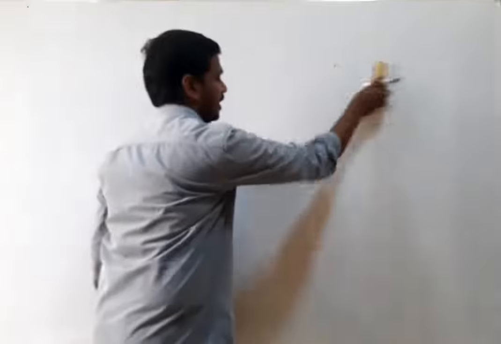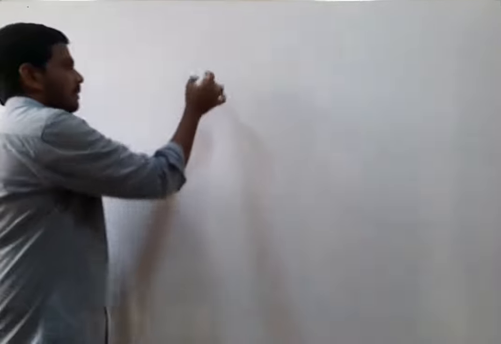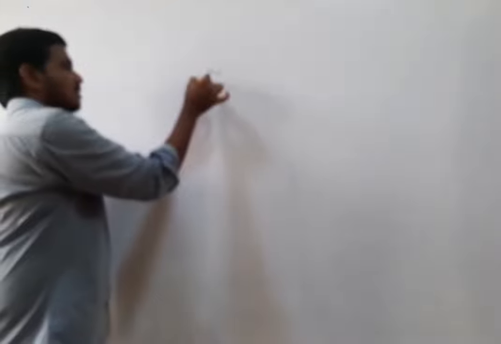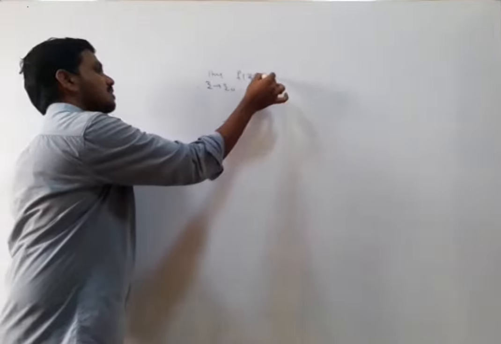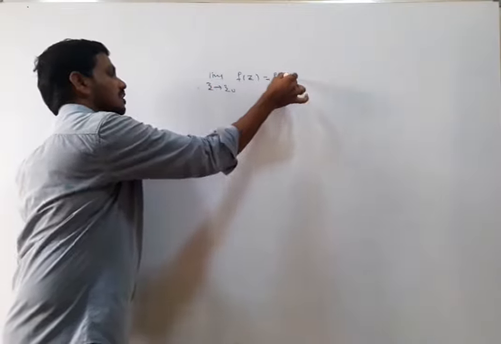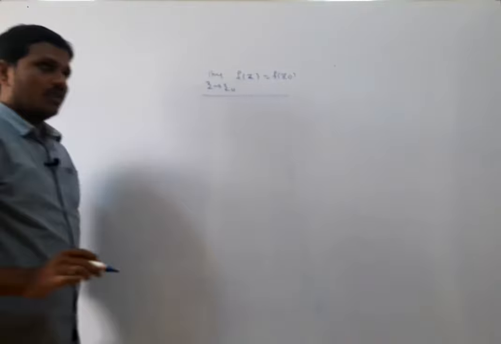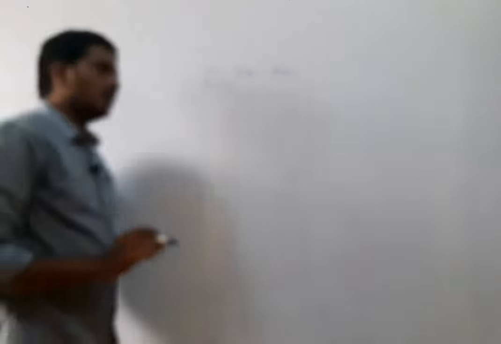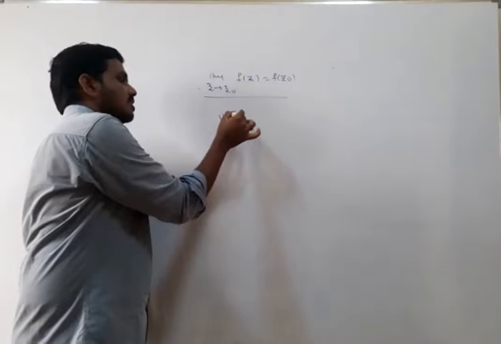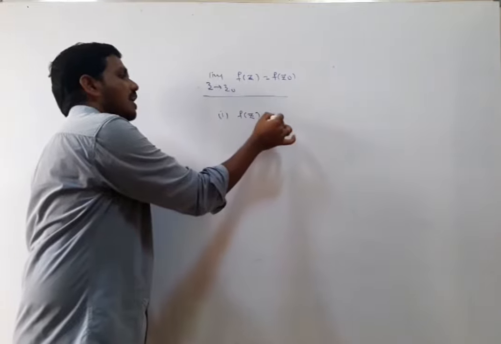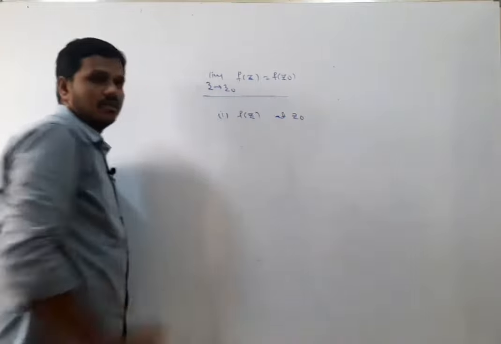Simply it is denoted by limit z tending to z naught f of z is equal to f of z naught. To check the continuity, you are going to keep in mind the first point: the function f of z is defined at z naught.